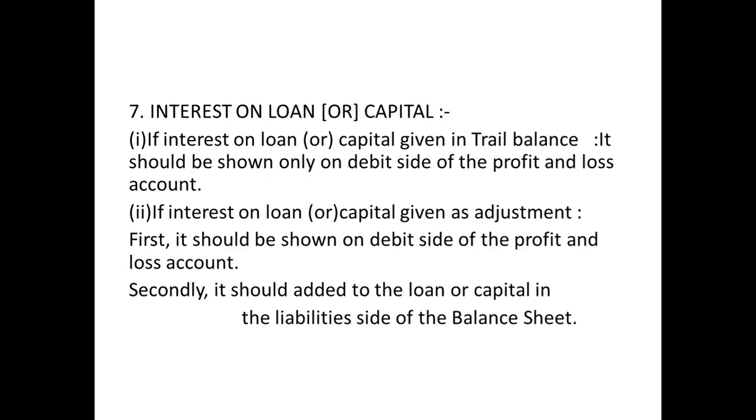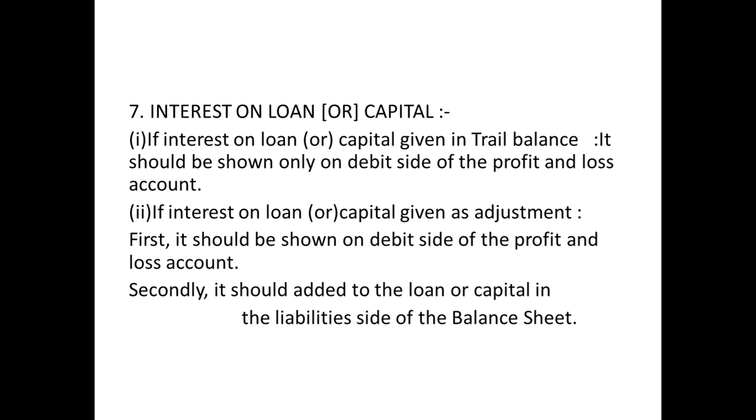The next is interest on loan or interest on capital. Suppose you have taken a loan or capital from a certain party, then you need to pay interest on that, right? So that is nothing but interest on loan. If interest on loan is given only in the trial balance, it should be shown on the debit side of P&L account. If interest on loan or capital is given as an adjustment, first it should be shown on the debit side of P&L account. Secondly, it should be added to the loan or capital on the liability side of the balance sheet.